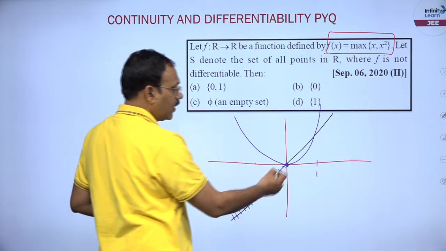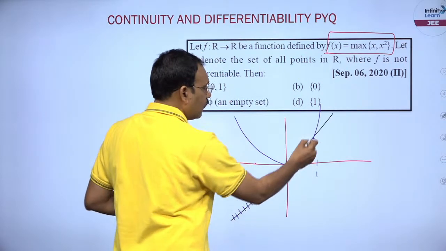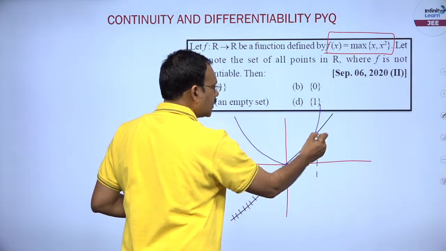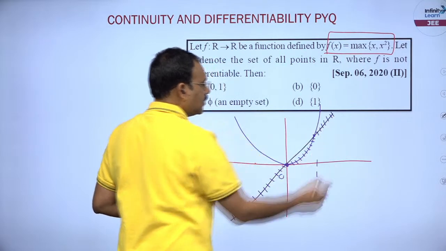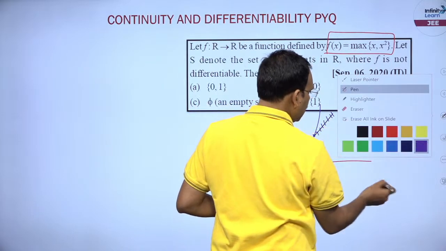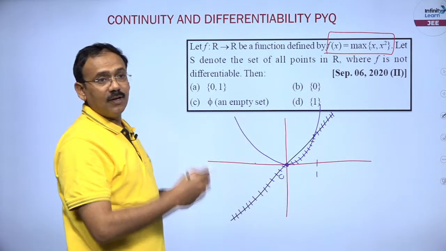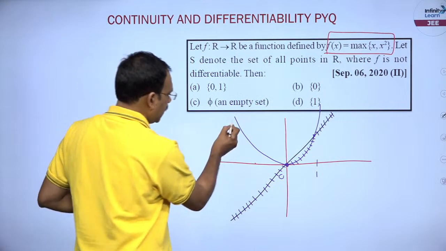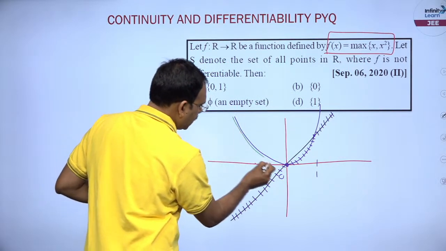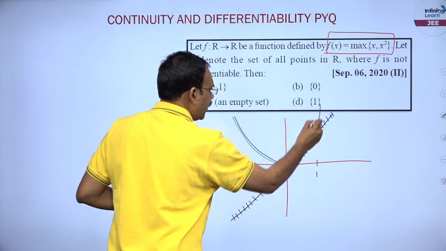Between 0 and 1, x is maximum, discard x square. From 1 to infinity, x square is maximum, discard the other. So, the final graph is the maximum of these two curves. Let me write this part, then this followed by this.